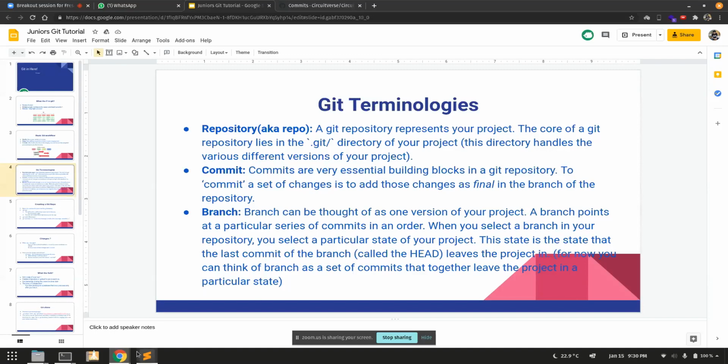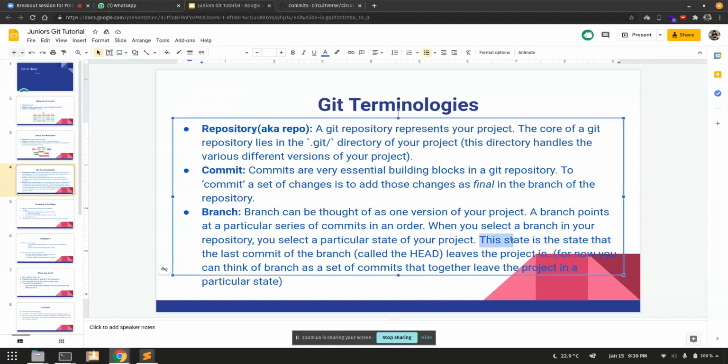So this says that the state of your project is the state that the last commit of the branch leaves the project in, right? And this last commit of the branch is called the head. Not very important, but okay.